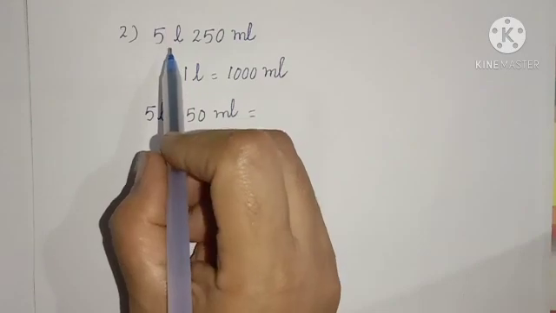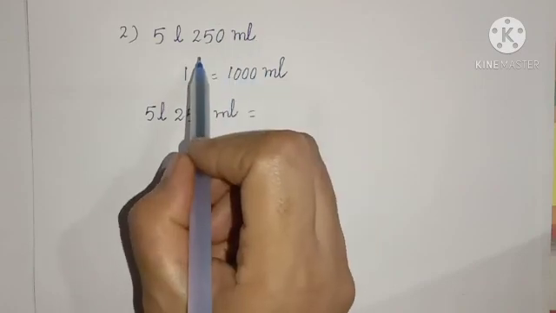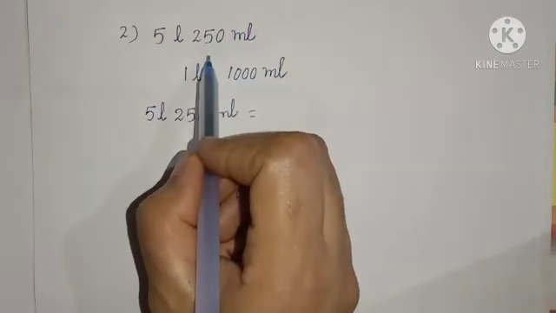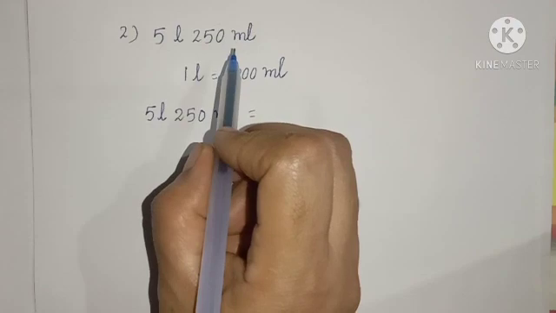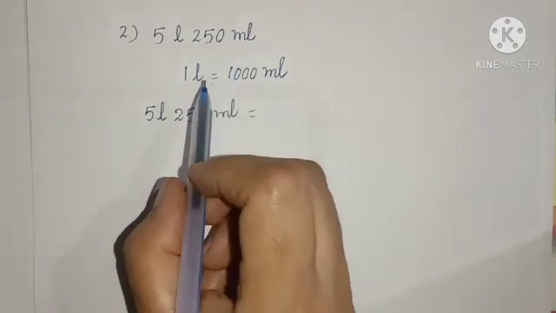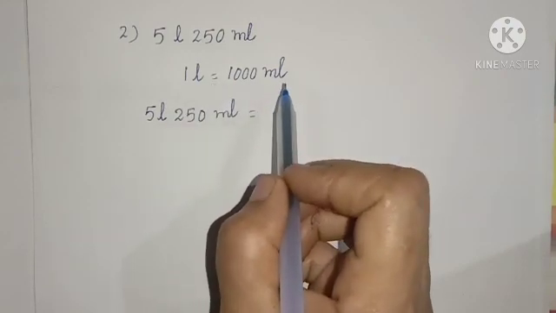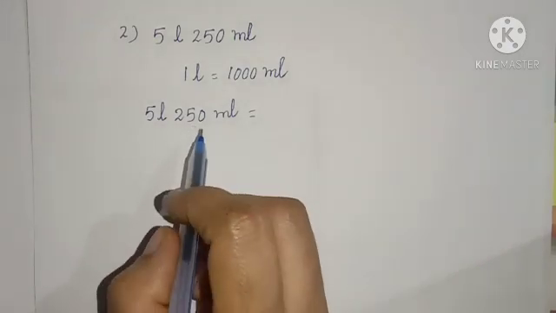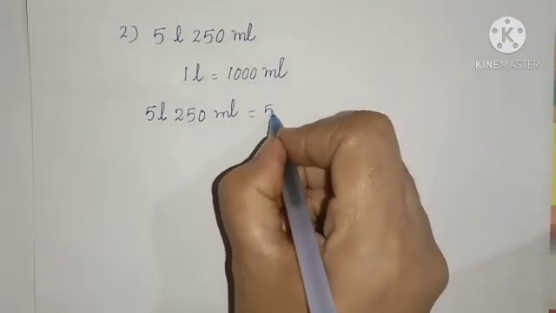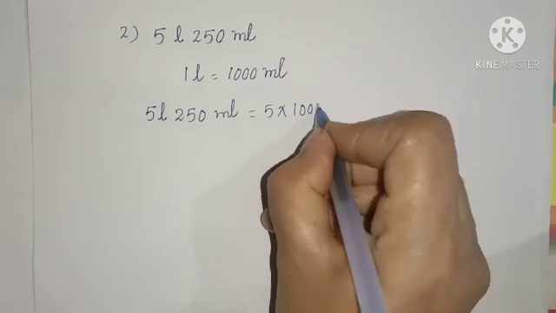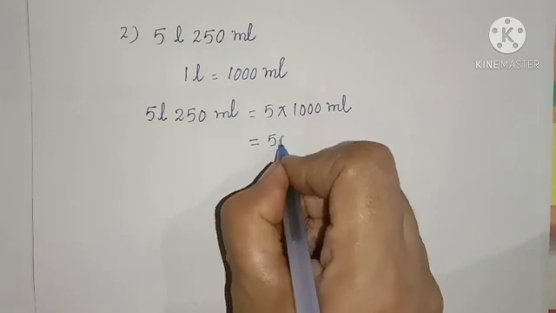Children, the next question is 5 liters 250 milliliters. This question is slightly different from the previous question. Here we have both liters and milliliters. Am I right? Children, we already know that 1 liter is equal to 1000 milliliters. In this question, first we have to convert 5 liters. 5 into 1000 milliliters, which is equal to 5000 milliliters.